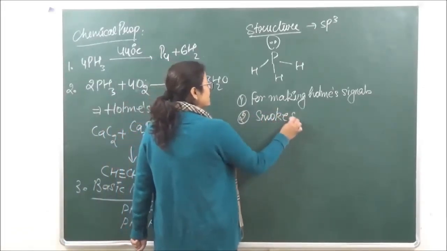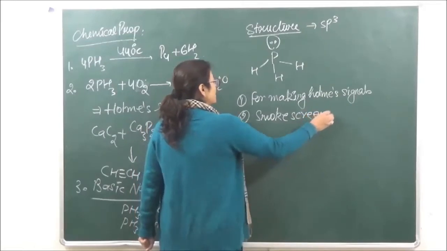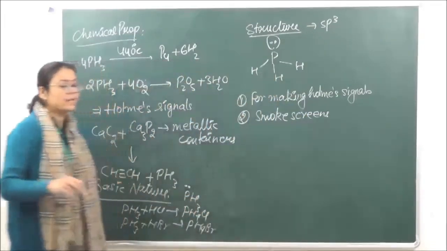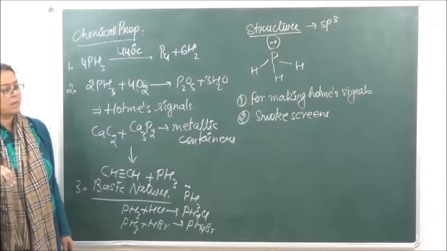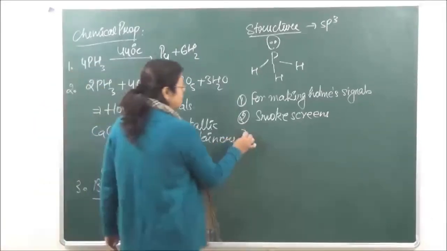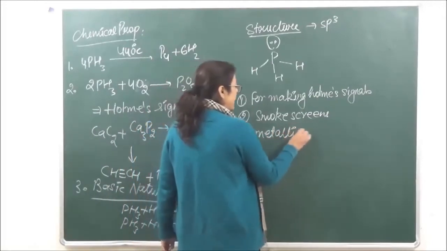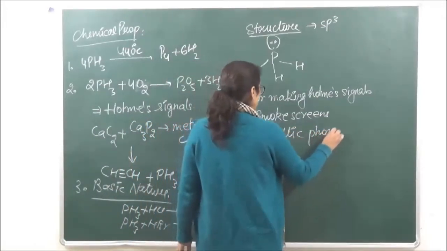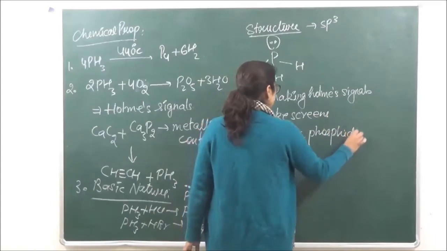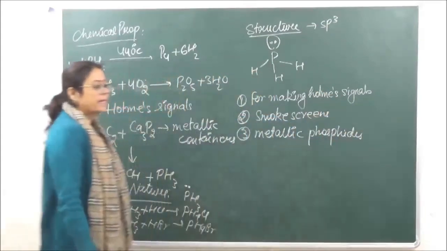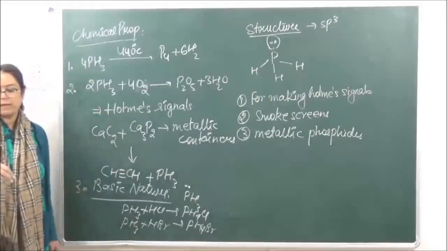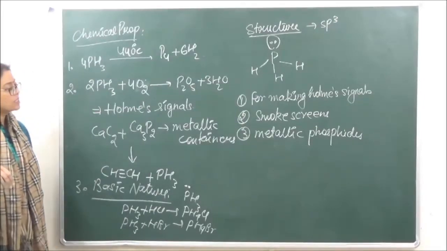In both cases, the process or the reaction which is used is almost the same, right? And third, it helps us to make metallic phosphides. Okay, so this is phosphine.